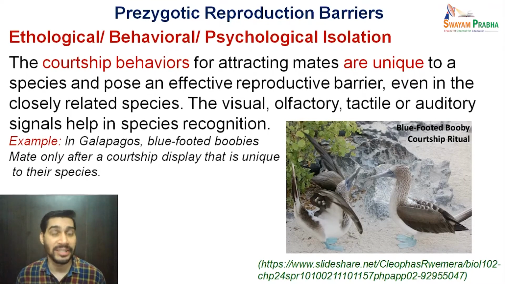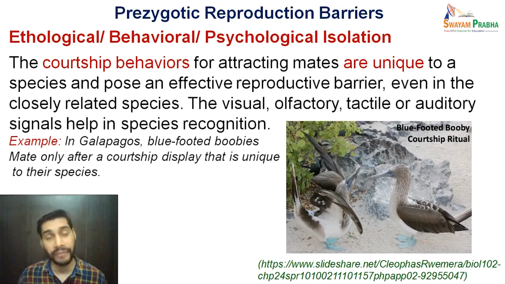As the name suggests, unlike all the previous barriers, there is no barrier which prohibits the meeting or the timing and so on, but the behavior is such that they are not preferring to meet with each other. For example, the courtship behaviors. Courtship behavior is for attracting mates, is unique to a species, and poses an effective reproductive barrier even in closely related species. For example, the visual, olfactory, tactile or auditory signals help in species recognition.